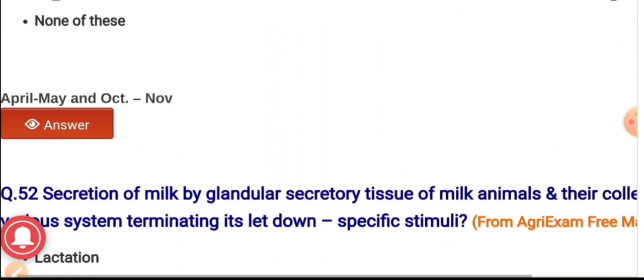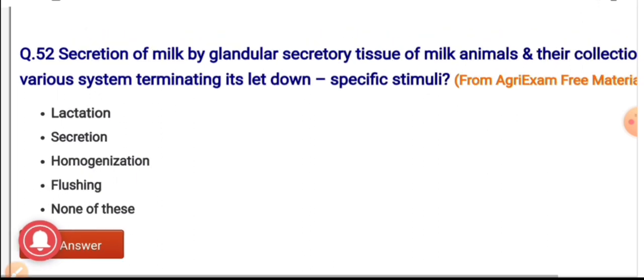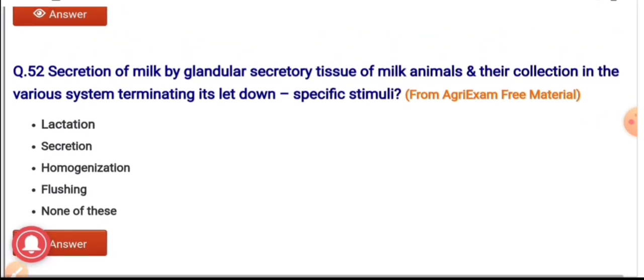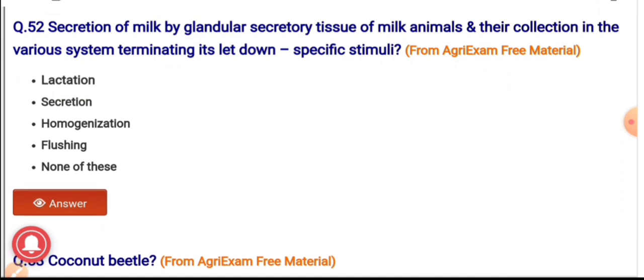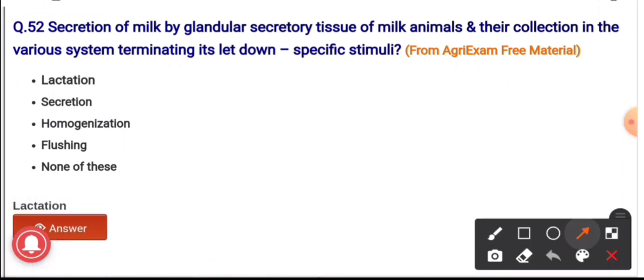Question number 52. Secretion of milk by granular secretory tissue of milk animal and its collection in the various systems, terminating on laid down specific stimuli. The options are lactation, secretion, homogenization, flushing, none of these. And the correct answer is lactation.